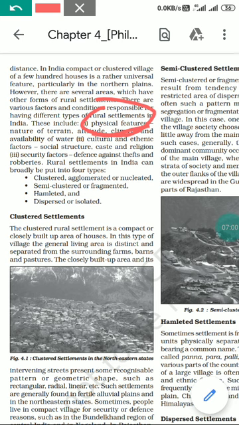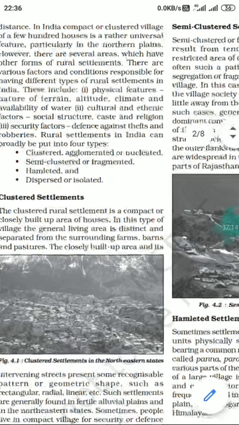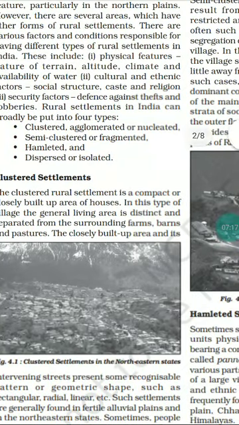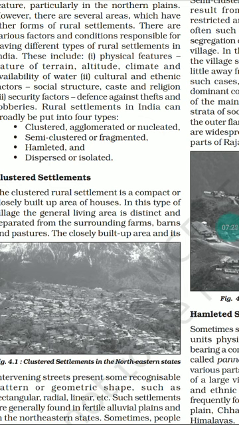Rural settlement in India can broadly be classified into 4 types based on the above factors and conditions. And these 4 types you can see one by one. First one is clustered, agglomerated or nucleated, so it's like nuclear shaped. I already drew it. That is also called cluster type, closely packed with each other. Agglomerated means more population density residing in a smaller area. So the first type is clustered, agglomerated or nucleated type of rural settlement.